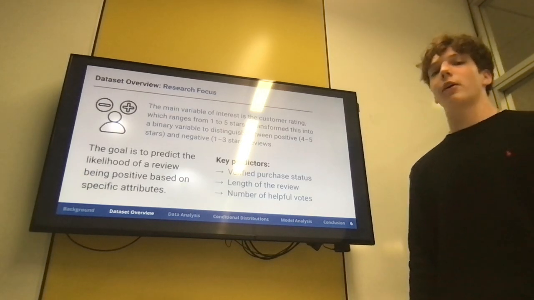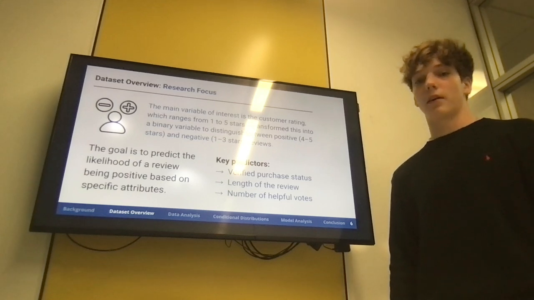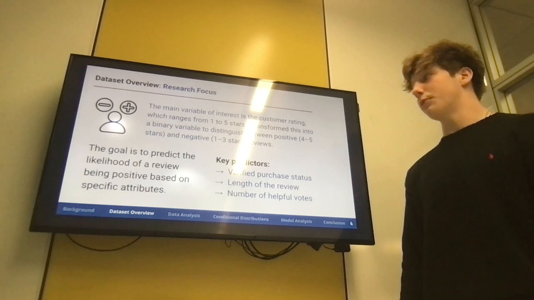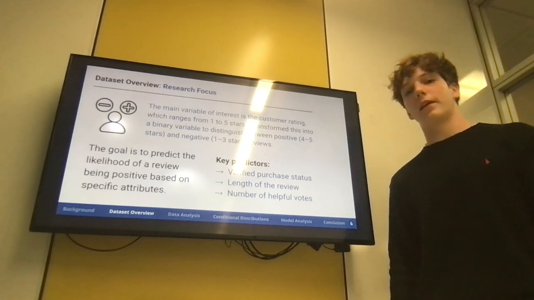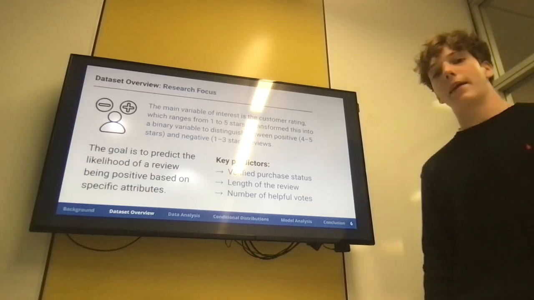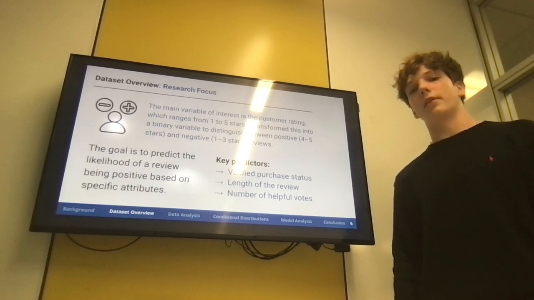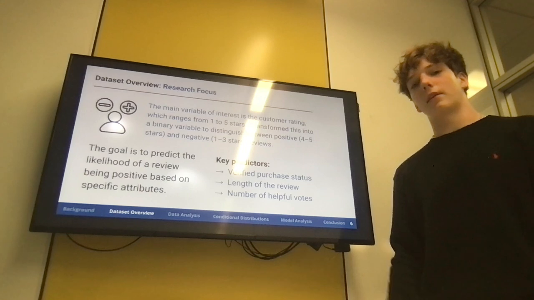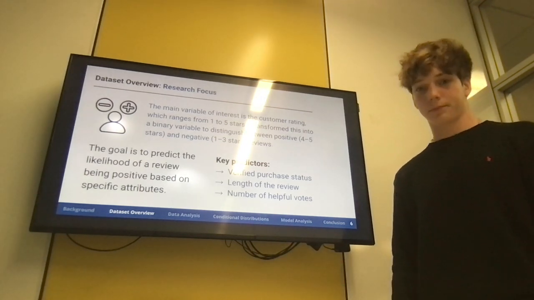Now, the main variable of interest in this investigation is the customer rating, and this ranges from 1 to 5 stars. I transformed this into a binary variable in order to distinguish between positive and negative reviews. I classified positive reviews as 4 or 5 stars and negative reviews as 1 to 3 stars. As you'll see later in this investigation, this allowed me to use a Bernoulli model and break the reviews down into just positive or negative.